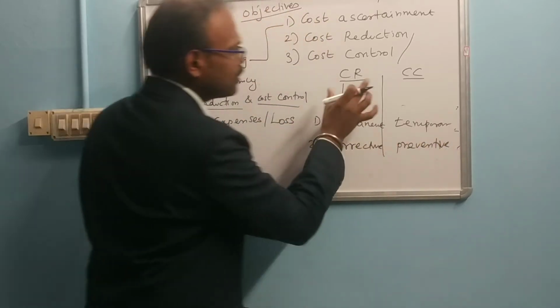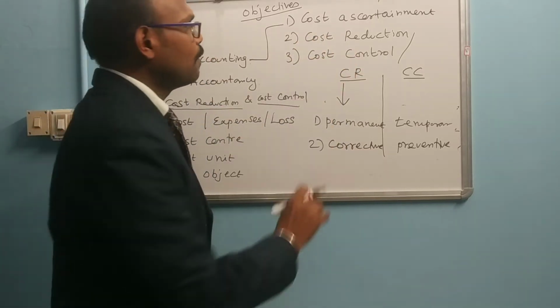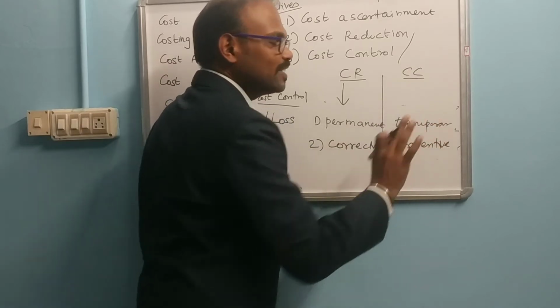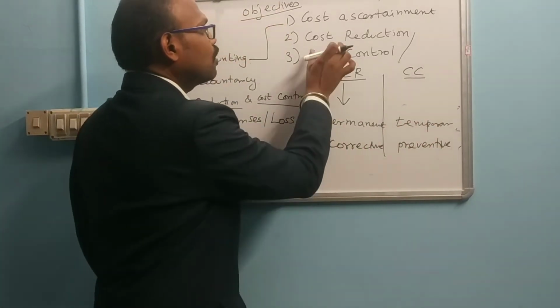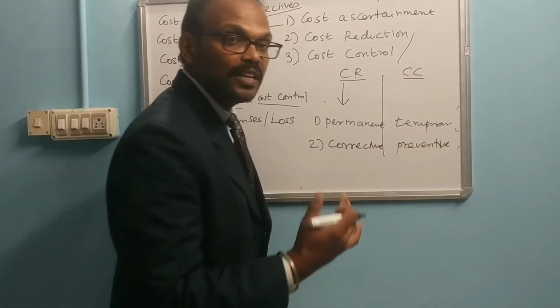So now I am describing the main difference between cost reduction and cost control. Cost reduction is a permanent action, cost control is a temporary action. Cost reduction is a corrective action, cost control is a preventive action.